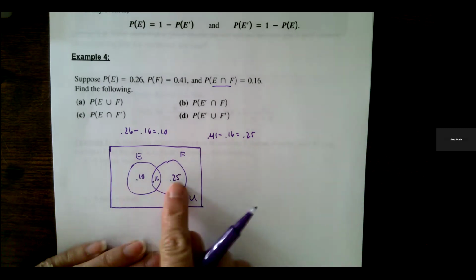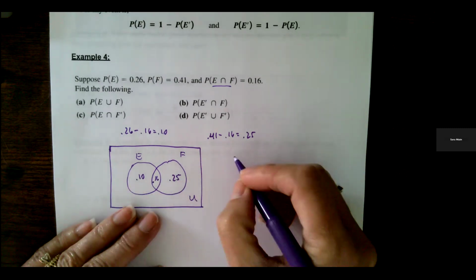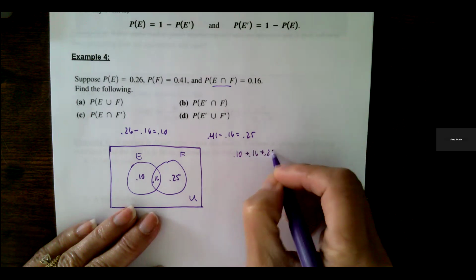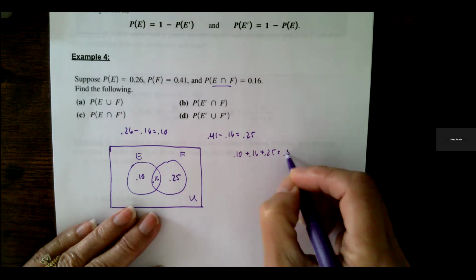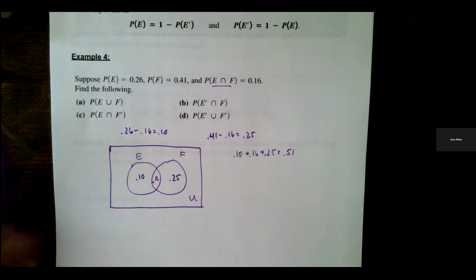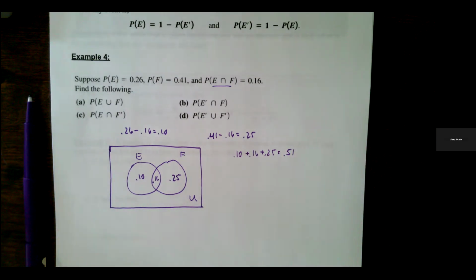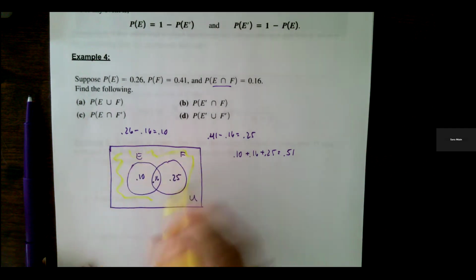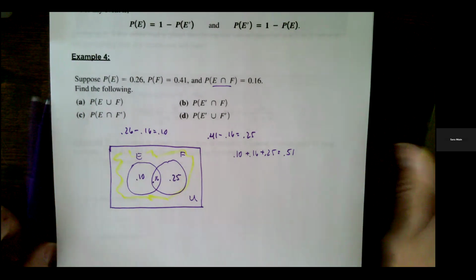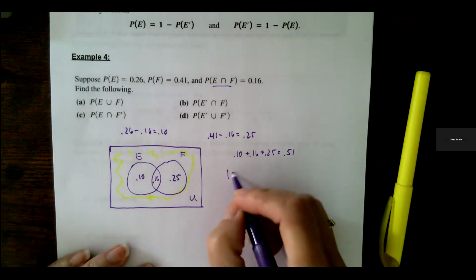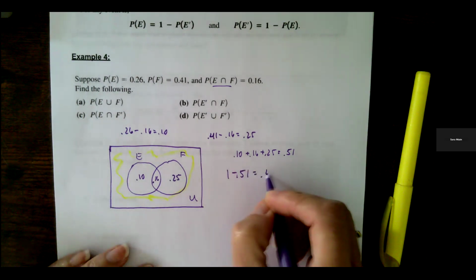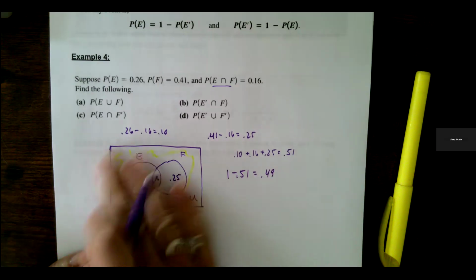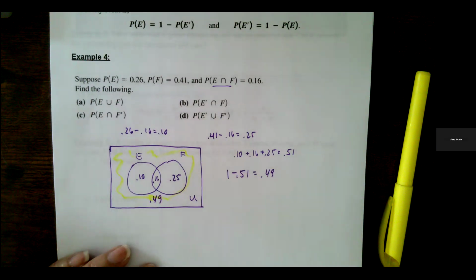And then if we add these three pieces together, 0.10, 0.16, and 0.25, we get 0.51. So that means that everything out here is equal to 1 minus 0.51, which is 0.49. That just sets me up to be able to answer some questions.